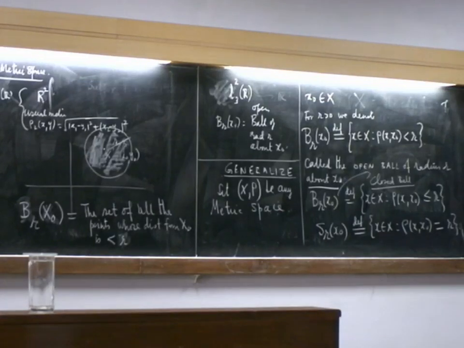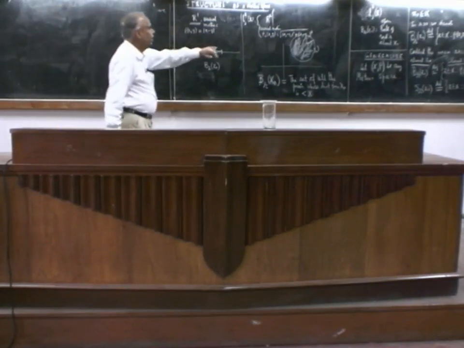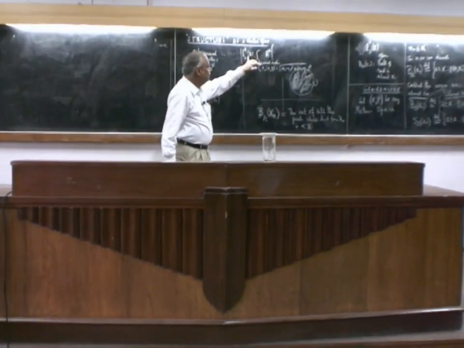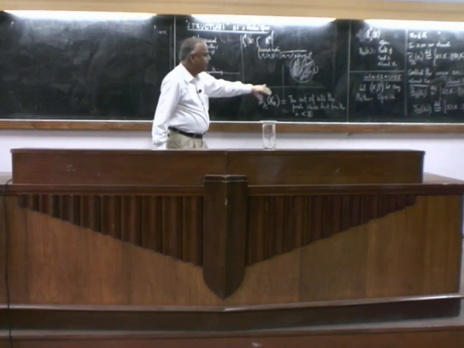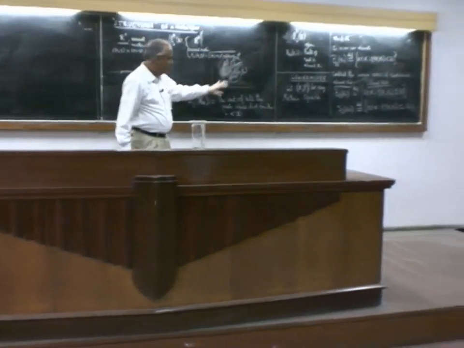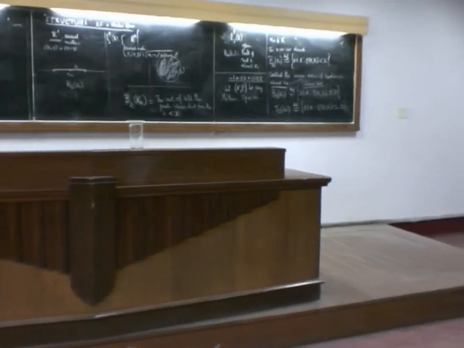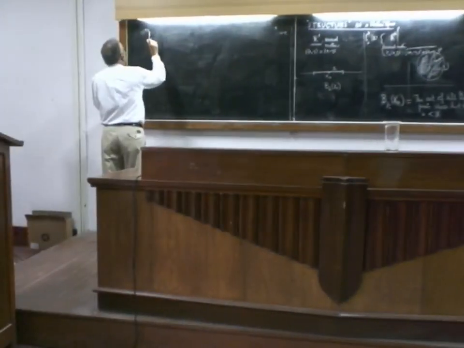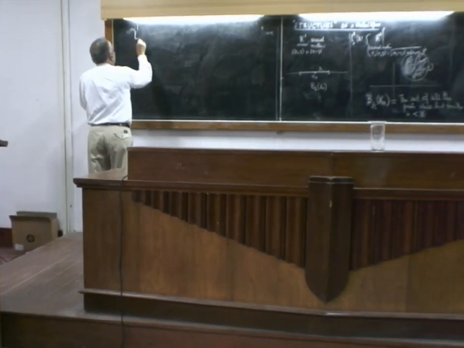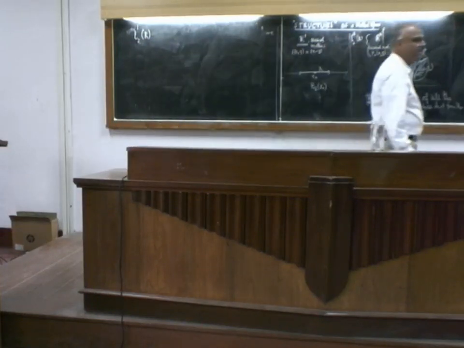Let me first give one or two examples of this situation. In R2, B_r means the disk, B_r closure means including the circle, S_r means the circle. Now let us look at this metric space.